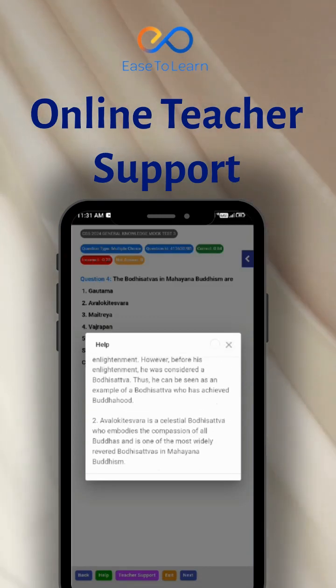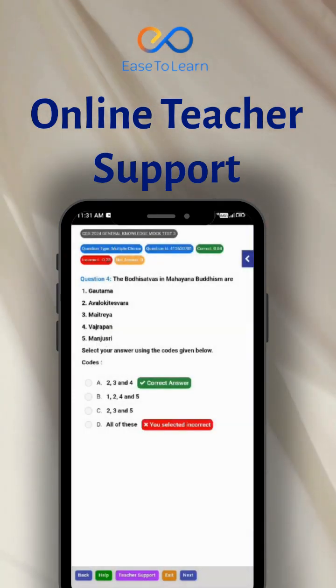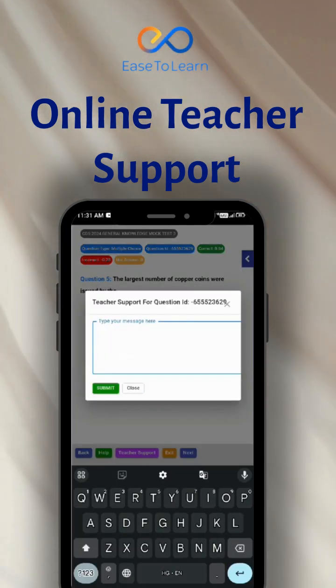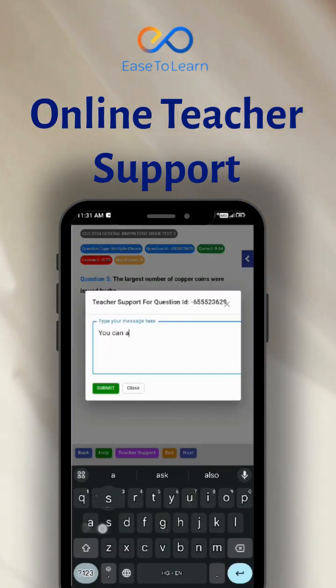You can get online teacher support if you have any doubt. You just have to write your query related to that question and send it. You will get the solution.